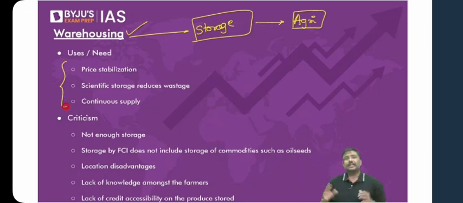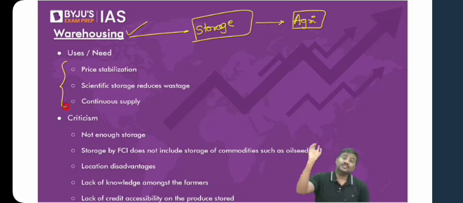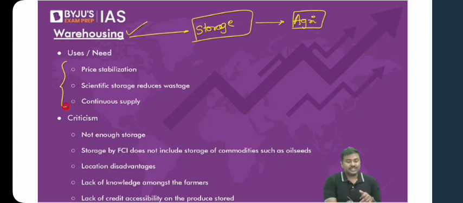We want to sell them. What will happen to supply of paddy? Supply will be very high. What will happen to market price? Very low. All of us will end up incurring lower amount of incomes. So what we will do is, we have cultivated paddy. All of it we will not take to market. Some of it we will store, some of it we will warehouse. And later, when the market prices will be stable, we will supply that to the market. So one objective is to stabilize the prices of the commodities.